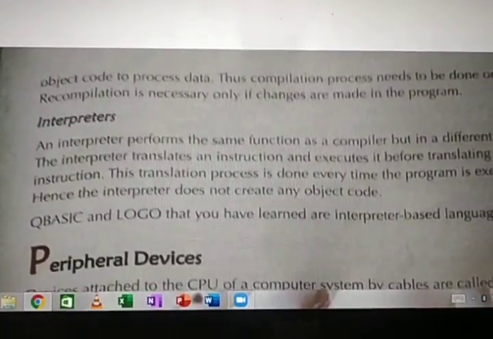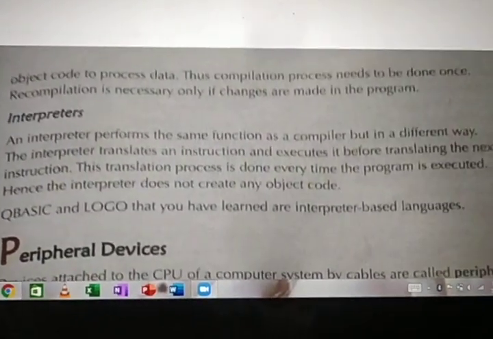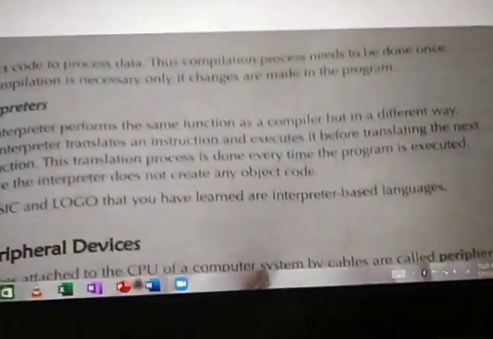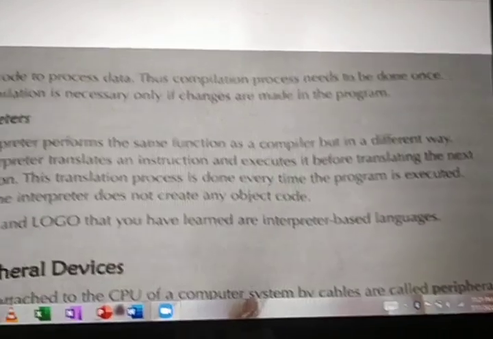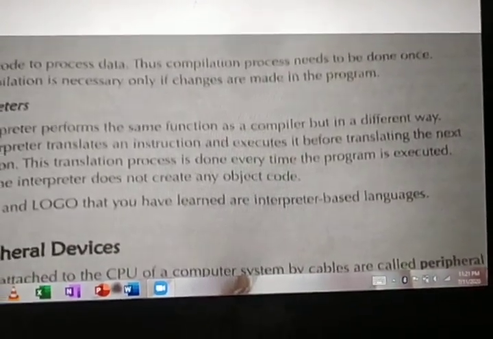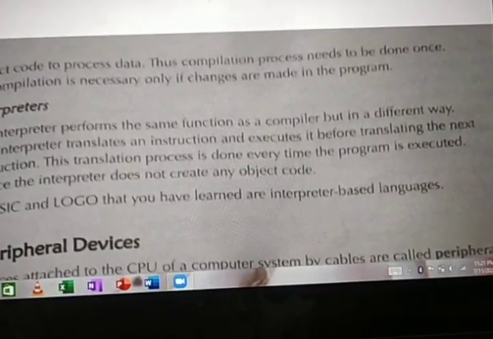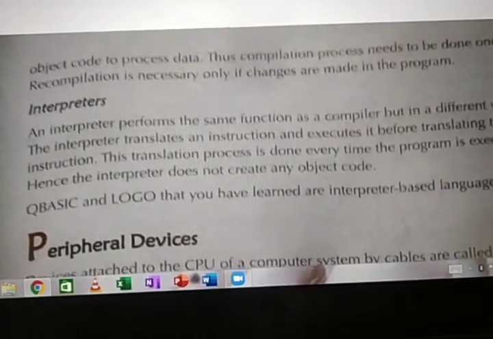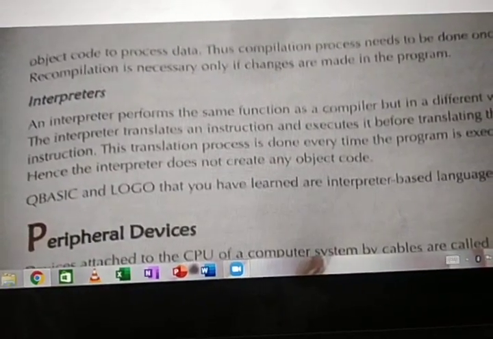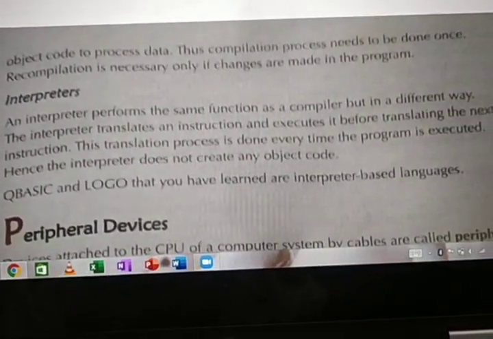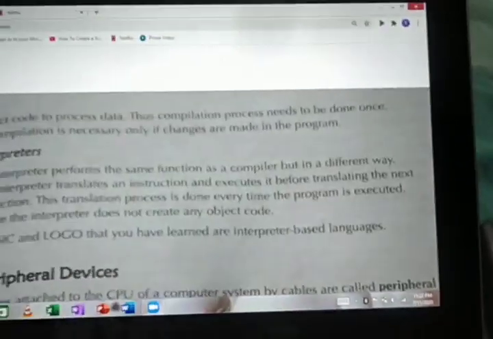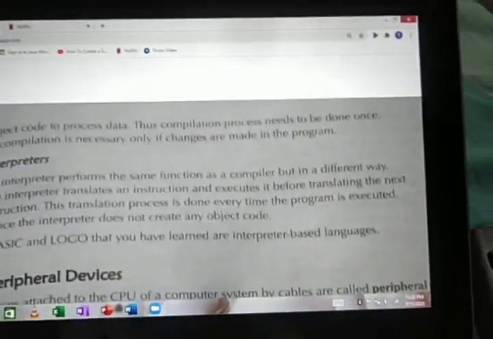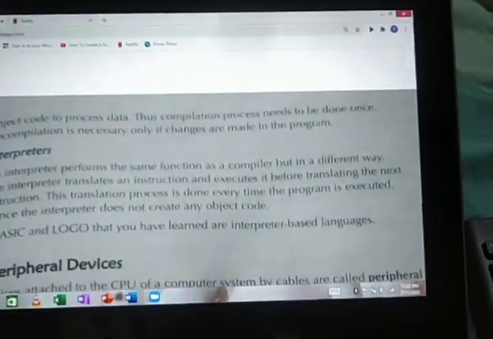An interpreter performs the same function as the compiler. It will also convert the English words into machine words, but in a different way. The interpreter translates and executes each instruction before translating the next instruction. In a program in a programming language, everything is instructions. You will be writing many instructions.